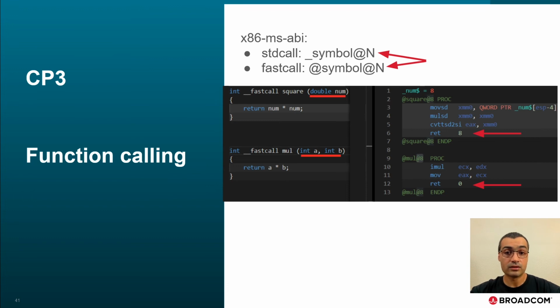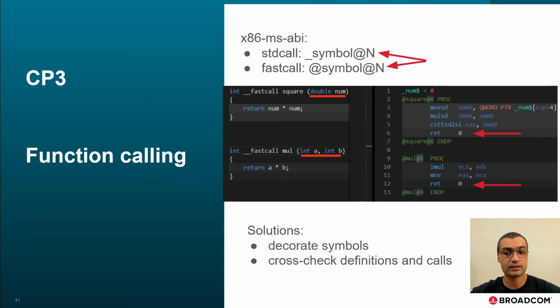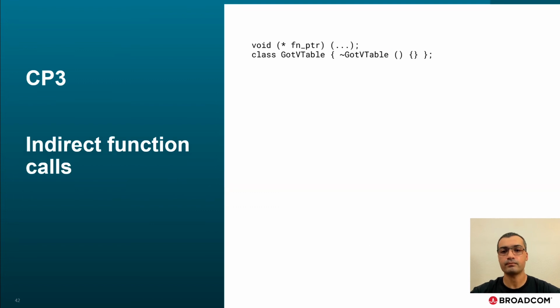So how do we solve this problem? One possible solution is to forcibly decorate symbols through instrumentation. Another is to cross-check definitions and declarations just before linking. Now, let's look at indirect function calls.